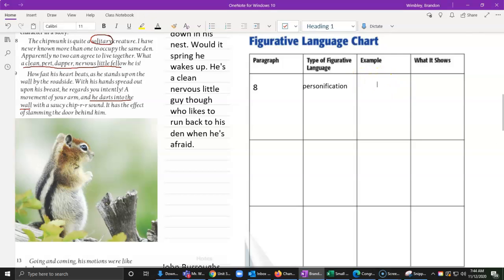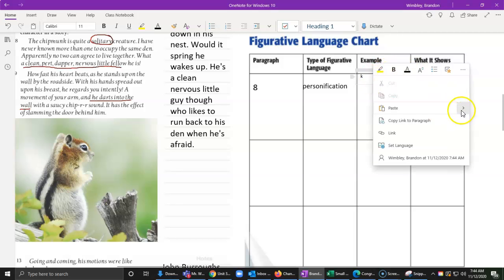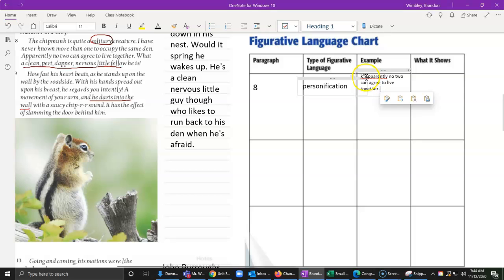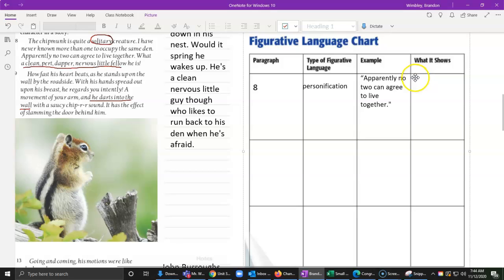And then our example was, apparently no two can agree to live together. So we're copying that straight from the text. So remember, when we copy from the text, what do we do? We put it in quotation marks. So if it's in quotation marks, it shows it's straight from the text. So we're not trying to take credit and saying it's our own words. It's letting the reader know that we got it from somewhere else. And then what does this personification show?